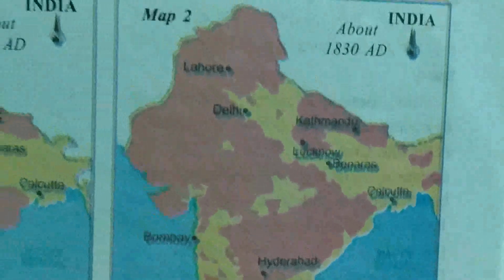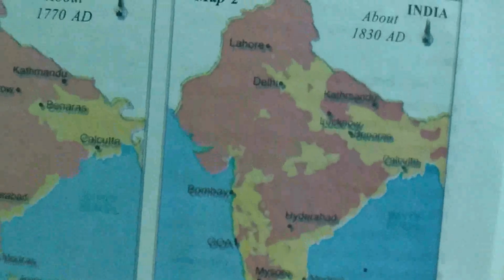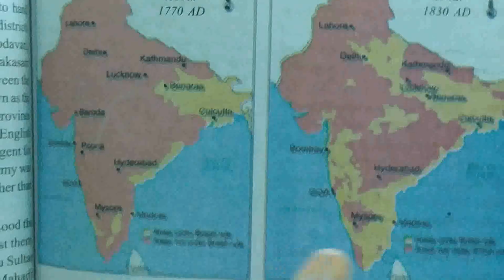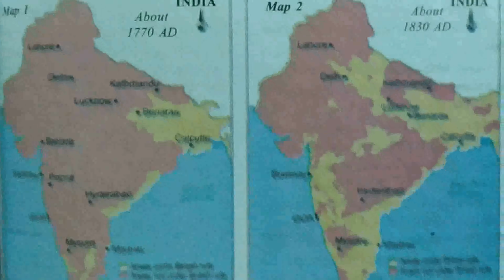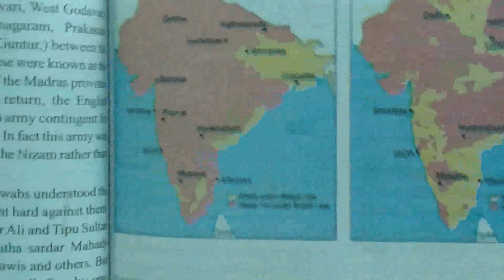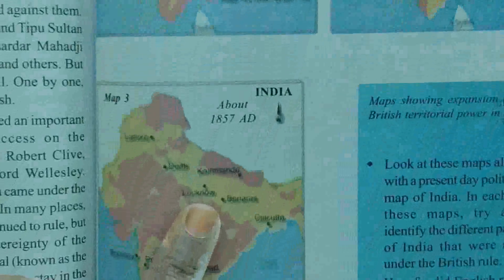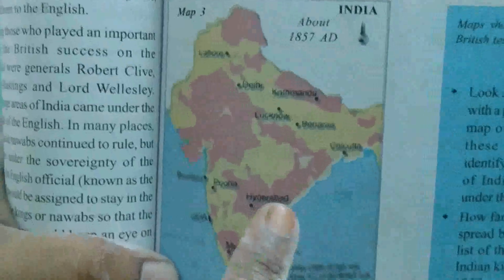Next, you can see the map here: almost half of the places of India became part of British rule. They were colonized by Britishers in India. You can see what great change you have observed in these two maps. But by 1857 AD, within a span of 20 years, most of the areas became part of British rule.